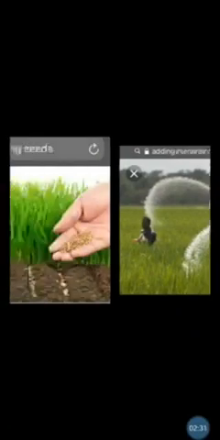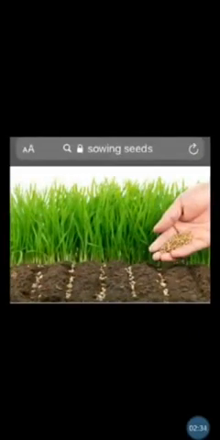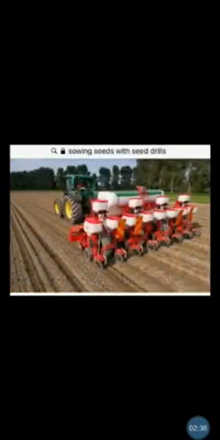Next, fifth step is sowing the seed at the right time. Okay, so it can be done in both ways, either manually or with the help of a machine, and that machine is known as a seed drill. Next step is irrigation. Irrigation, you know what is the meaning of irrigation? Supplying water to the plant.